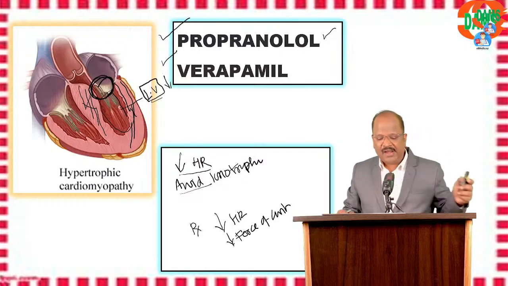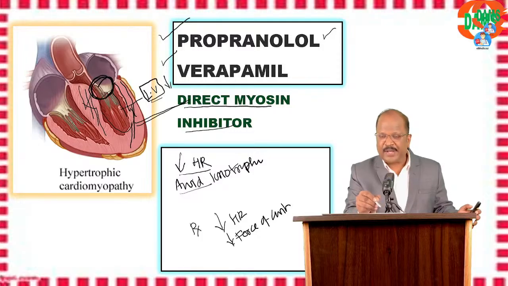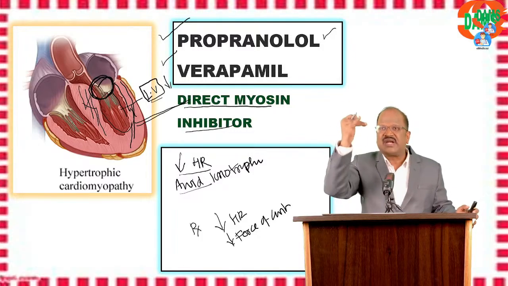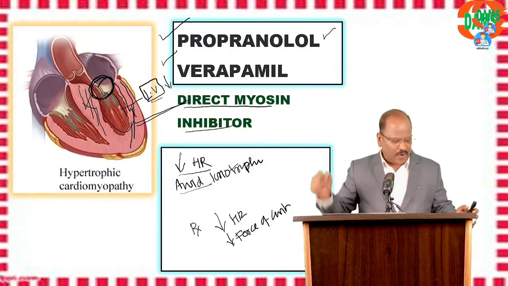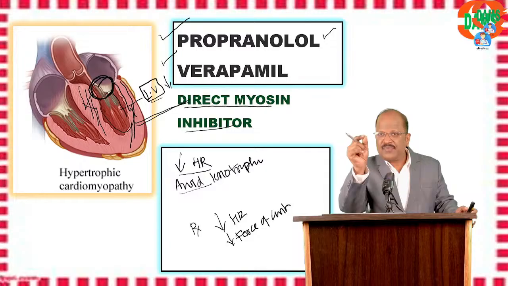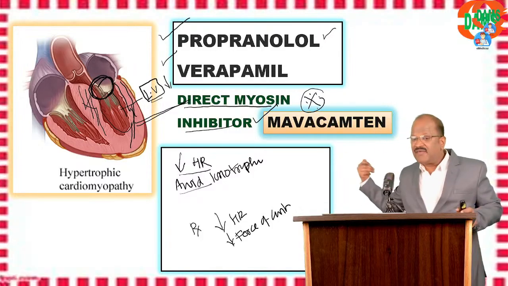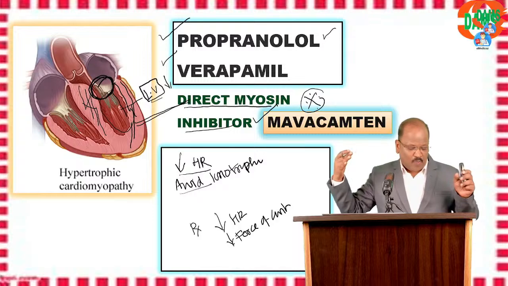Anybody want to answer? Name one direct myosin inhibitor that inhibits myosin activity, thereby reducing force of contraction, approved for treatment of HOCM. Anybody? Name the direct myosin blocker. Answer: Mavacamten. Expect the question. Mavacamten, a direct myosin blocker. Okay.